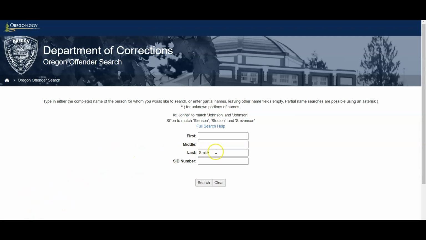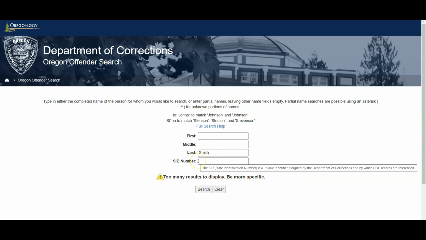All right, so if I put in the last name Smith, obviously a very common one, and try to search, it's going to tell me too many results. So it's not going to let you do a very broad search. I don't know exactly why that is. Some states will give you 50 pages of results if you like, but Oregon won't let you do that. Maybe they don't want you pulling the information for some other unintended purpose. But you can do searches by partial names, they mention here.